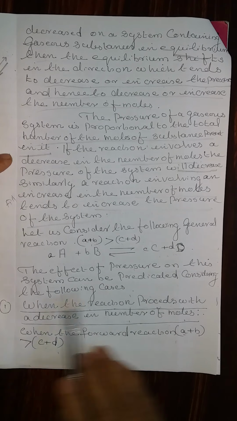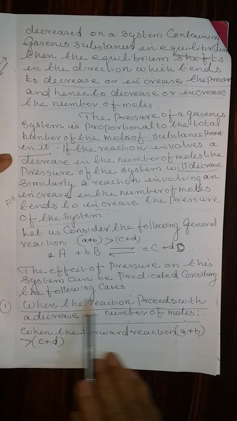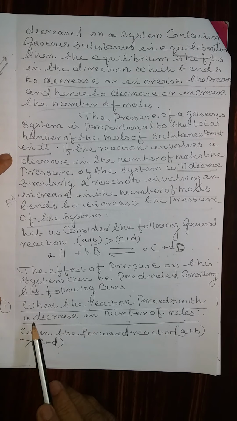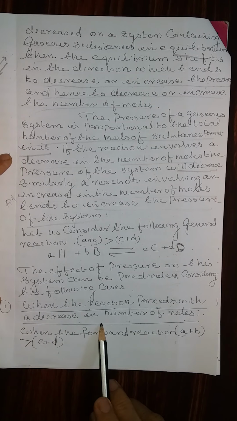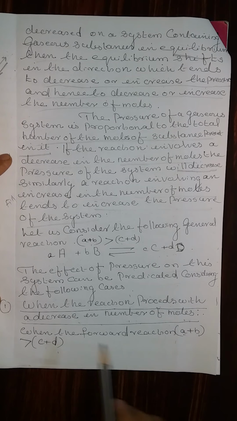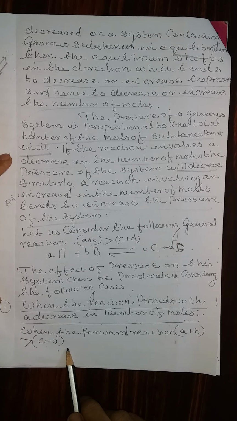The effect of pressure on the system can be predicted considering two cases. One, when the reaction proceeds with a decrease in the number of moles. That is the case that we are going to consider first.